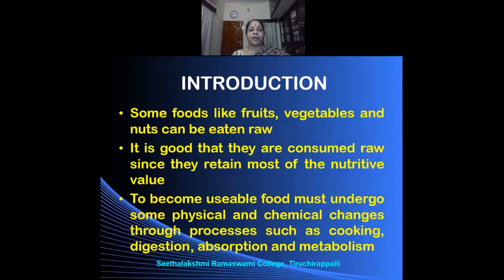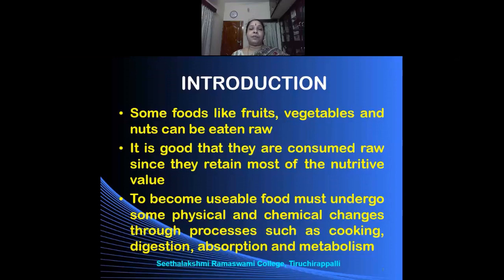To become usable, food must undergo some physical and chemical changes through processes such as cooking, digestion, absorption, and metabolism. So the food has to be converted to nutrients. Only when the food is converted to nutrients can they be utilized by the body.